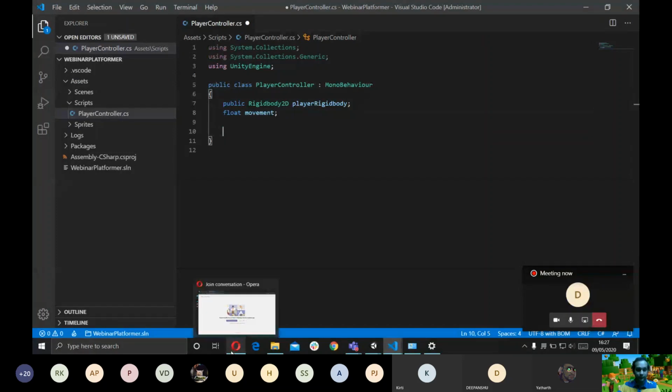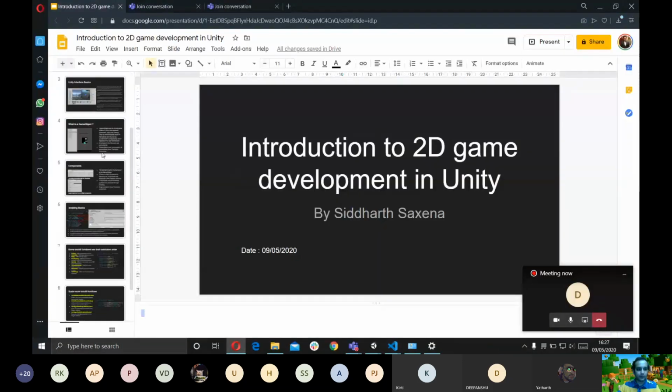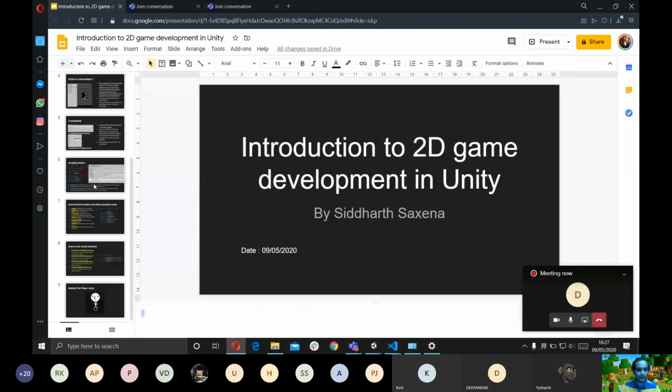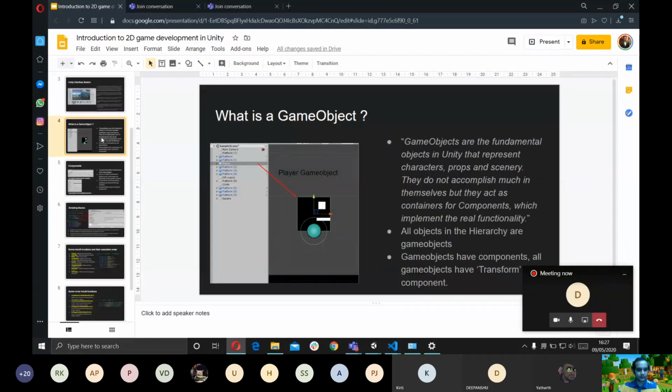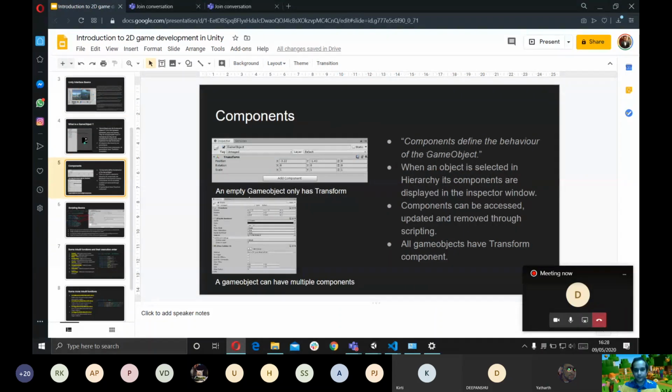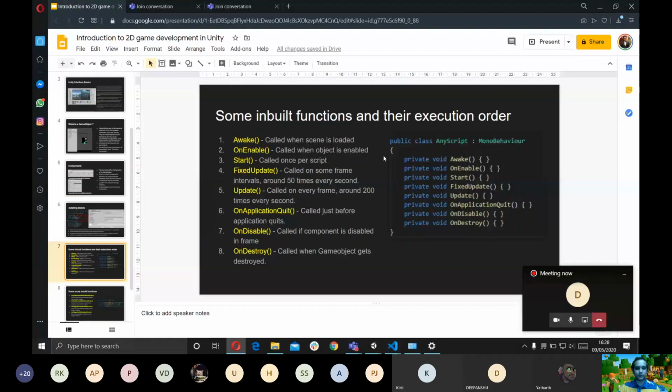Okay, so I'm going to go to the presentation that I've made. Unity has a lot of inbuilt functions. First I'm just going to go over what we have already gone over. What is a game object? Game objects are fundamental objects in Unity that represent everything that is in the scene. Components you can think of as attributes of the game object. These are the properties which define the behavior of the game object. Now we're going into scripting, so first I want to tell you about some inbuilt functions that are in Unity already.